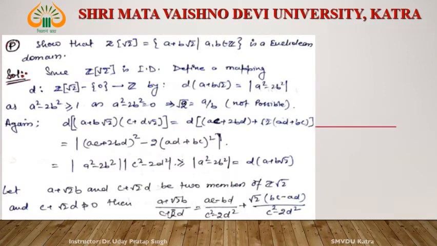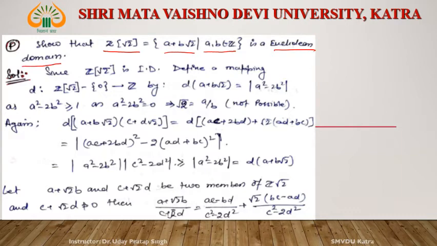Now come to the second example of Euclidean domain. Consider Z root 2. What is Z root 2? Z root 2 contains all those elements of the type a plus b root 2 where a, b belong to Z. This is a Euclidean domain.